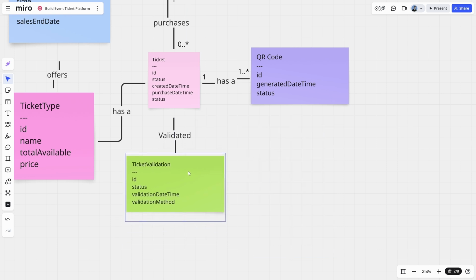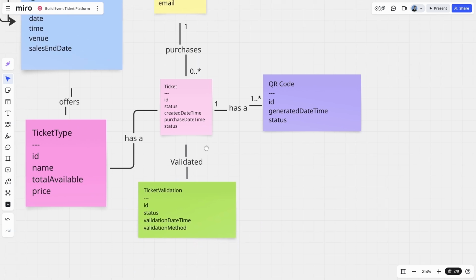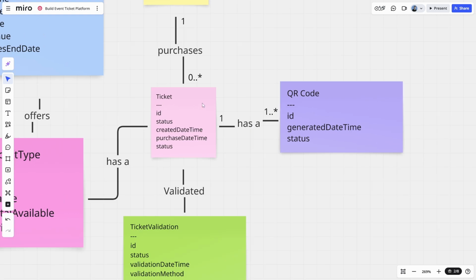Because actually I think it may very well be the same thing. If we're only creating a ticket once it's sold, then it will almost certainly have a purchase date time, a status. And I suppose if we did invalidate that ticket for whatever reason, we could then assign a new ticket to the user. That may be the way that we deal with it.